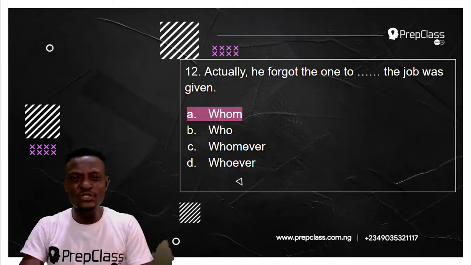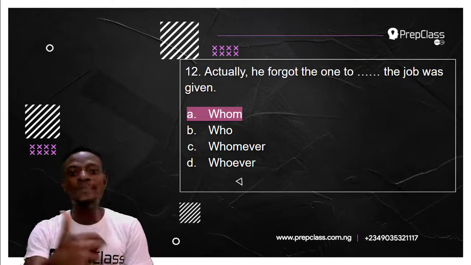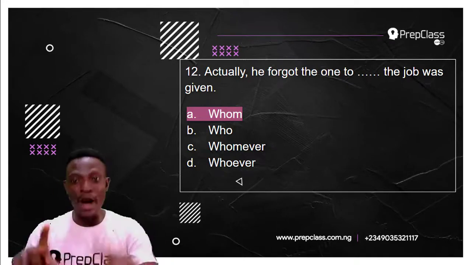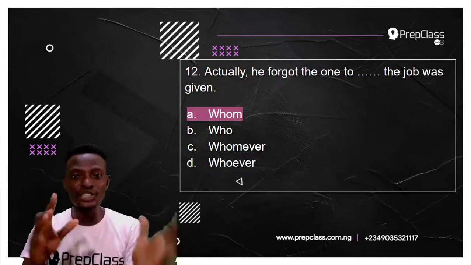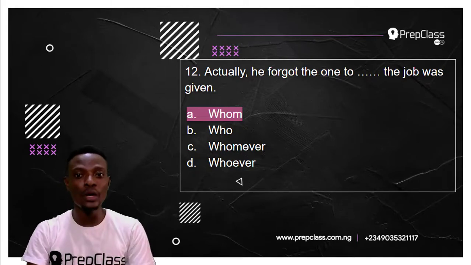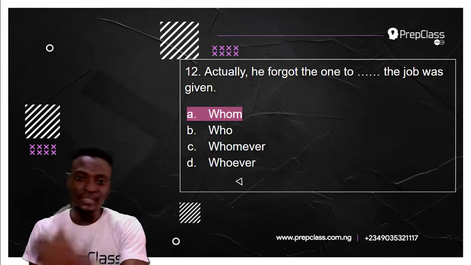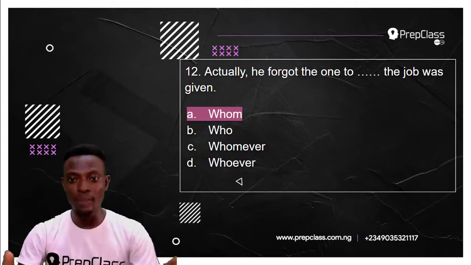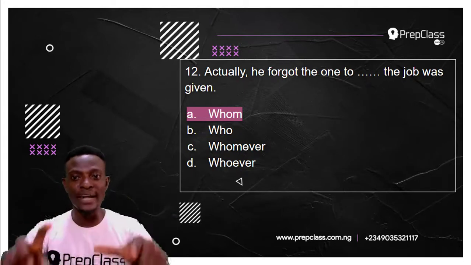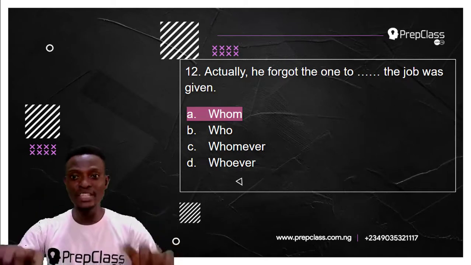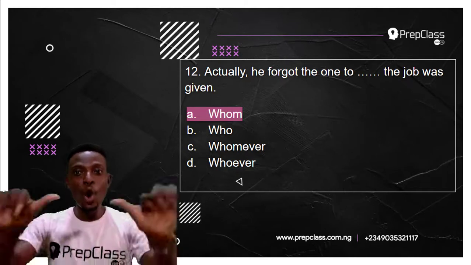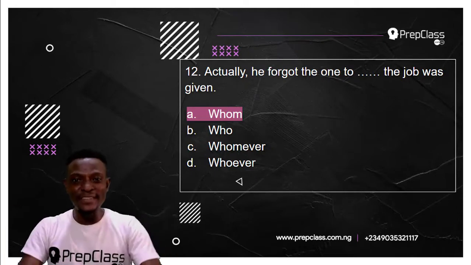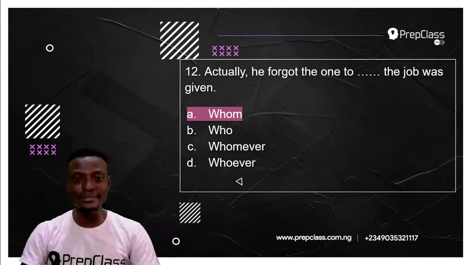Remember, whom is used to refer to persons in the object position. So, he forgot the one to whom the job was given, not to who. Who would be referring to the subject. So, the answer to this question is whom. He forgot the one. Who did he forget? Whom the job was given. He forgot whom the job was given. Whom is the receiver of the action, receiving the action of being forgotten.